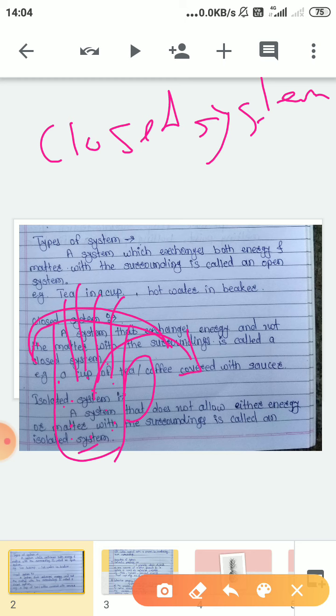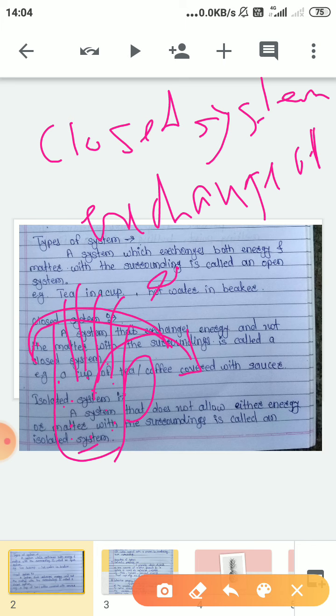So we can define a closed system like this: a system that exchanges energy but not matter. Only exchange of energy and not matter.